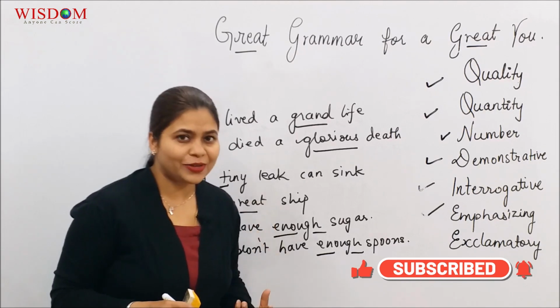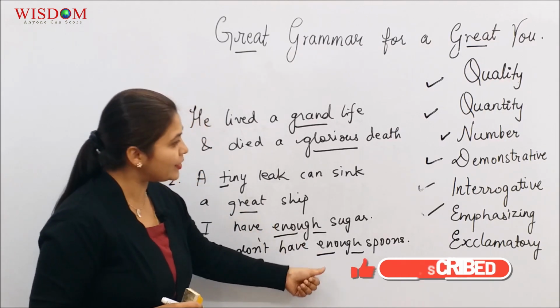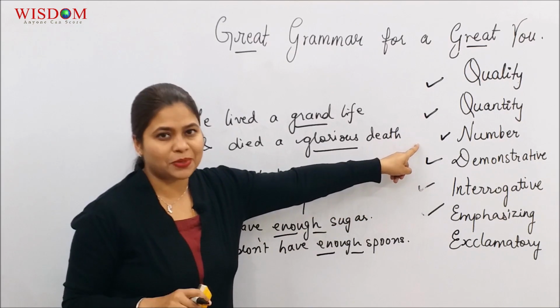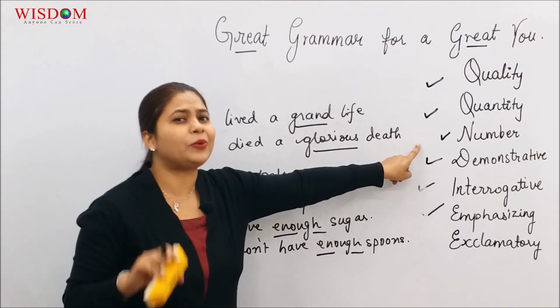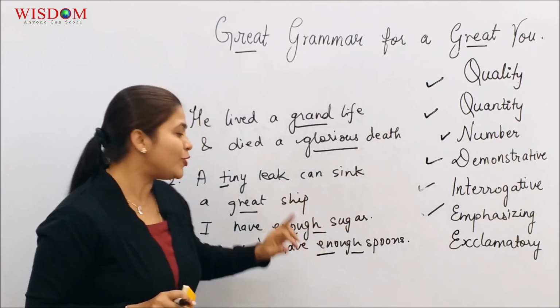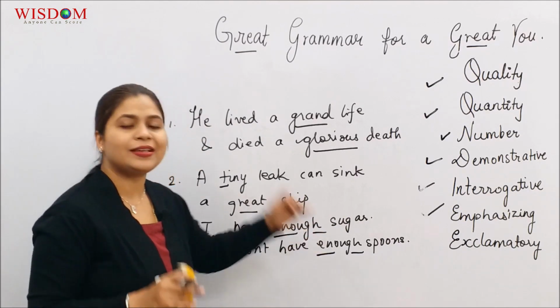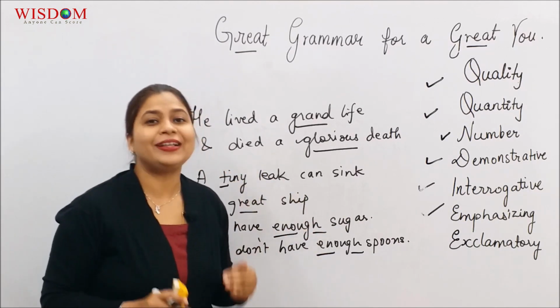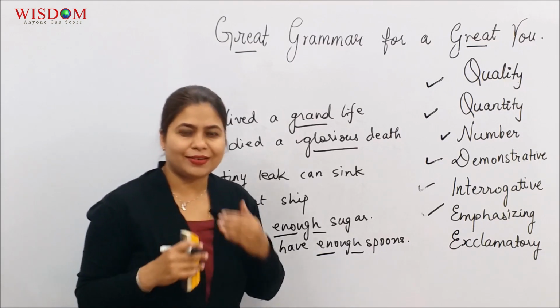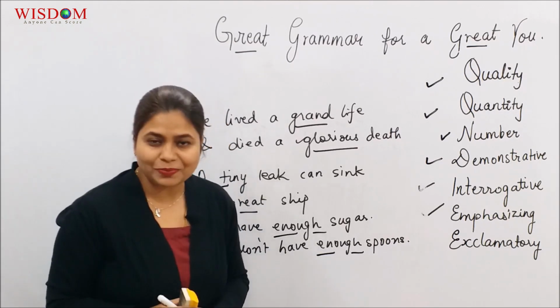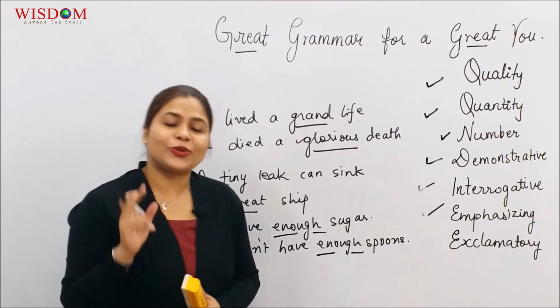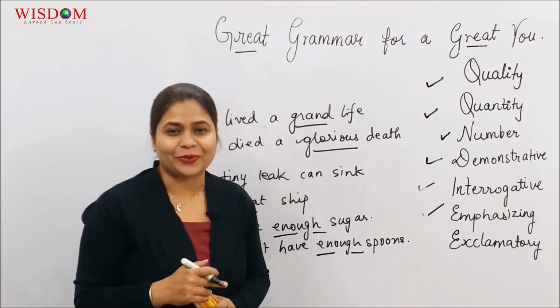Spoons, countable nouns. So the word enough over here would be the adjective of number. Again, it does not tell you exactly how many spoons. So you will classify it as an indefinite numeral adjective. To get a little bit more on countable and uncountable nouns, you can watch the video on types of noun.